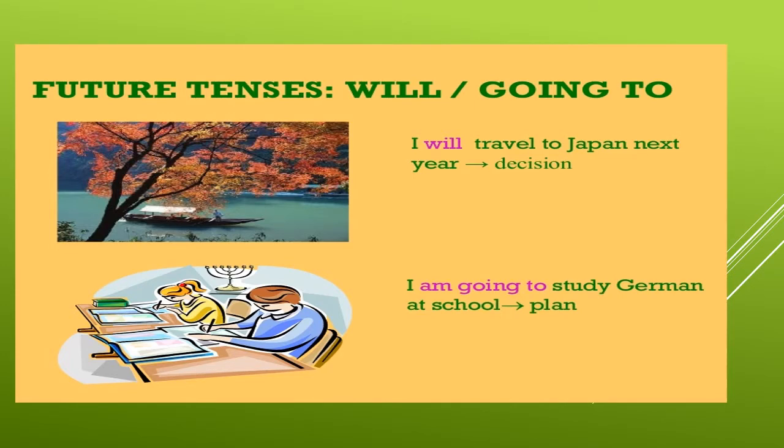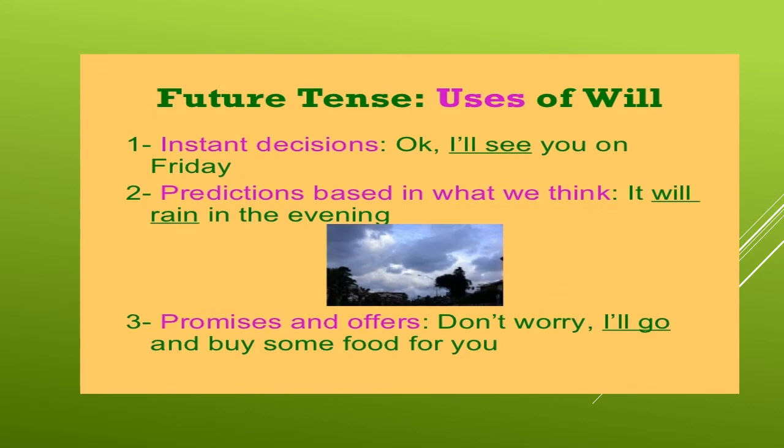Now we are going to learn the differences between will and going to. When you have decided, you have to use will. I will travel to Japan next year. But when you're planning, then you have to use going to. I am going to study German at school.